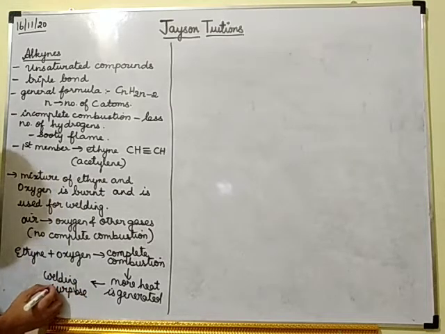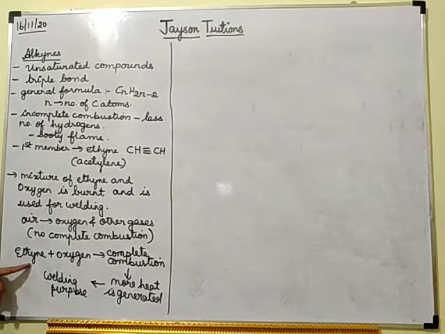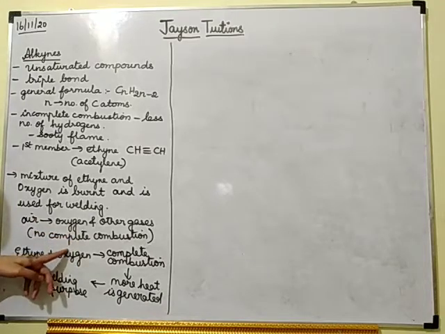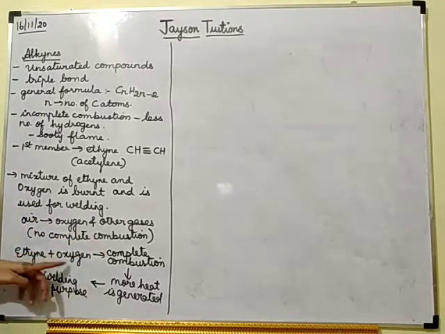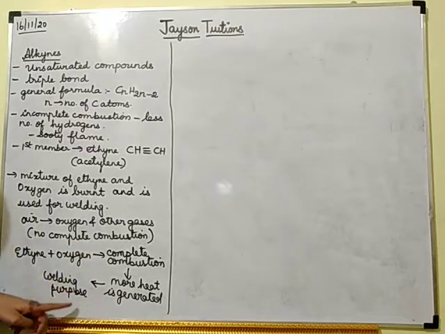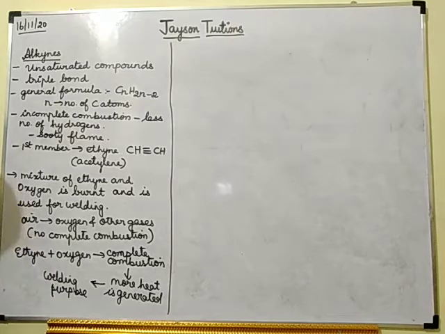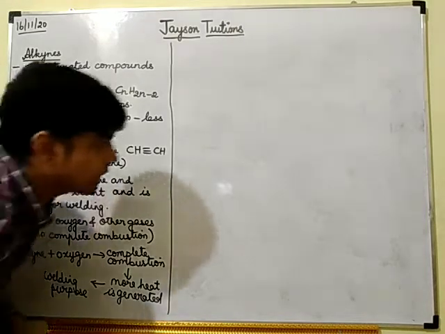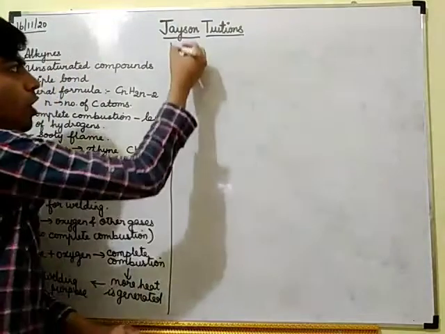They will ask in the question why ethyne is burnt with oxygen and why it is not burnt in air. In air you will not get complete combustion, but in oxygen you will get complete combustion and more heat will be released. So you will be getting more heat for the welding purpose. Now let us study the next one, nomenclature.